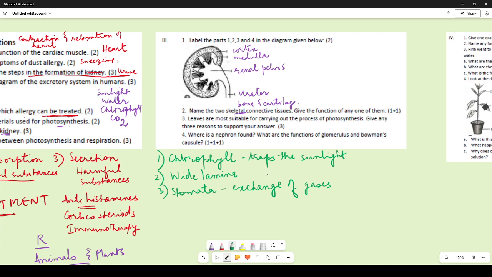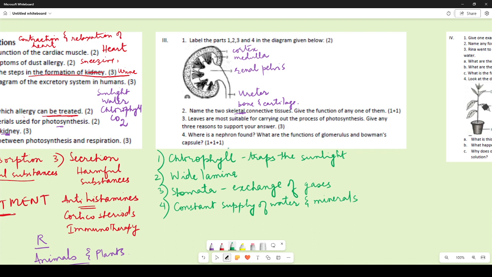So these are some specific reasons, and then there is also this reason that the leaves have a constant supply of water and minerals through their veins, so that the process is not interrupted. So it keeps on getting water and minerals, which keep on dissolving the glucose, and the phloem vessels keep on transporting the food to all the parts of the body, right?